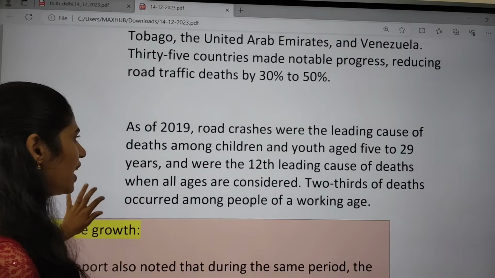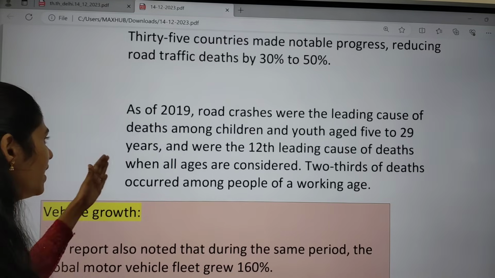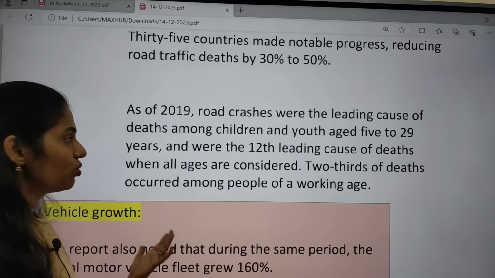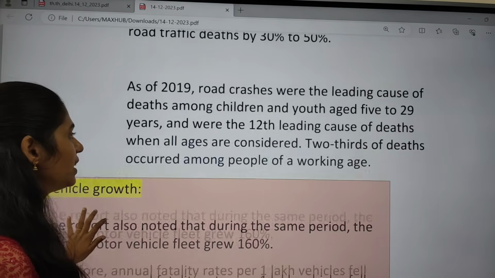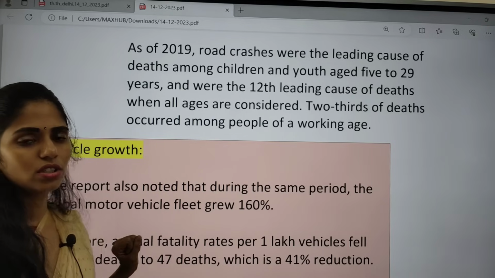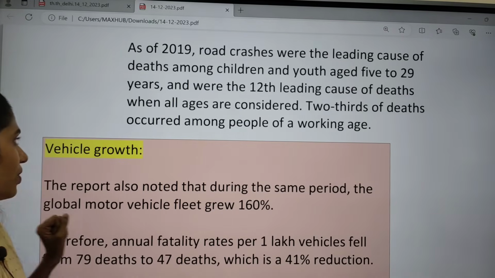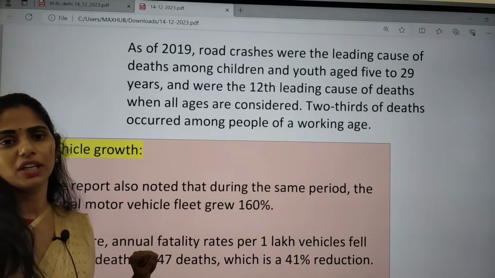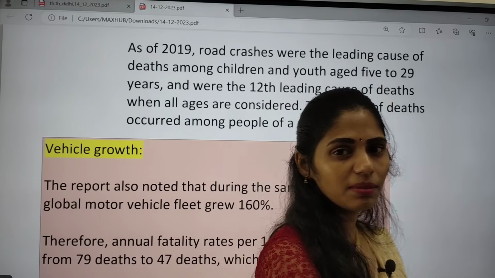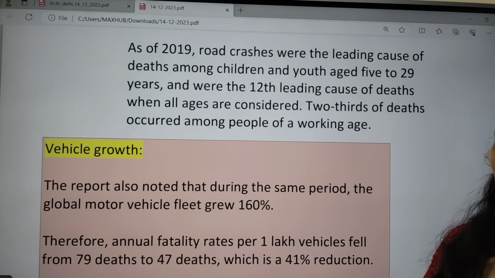As of 2019, road crashes were one of the leading causes of death among children and youth aged from 5 to 29 years. It was the 12th leading cause of death when all ages are considered. That much it is impacting society. And two-thirds of the deaths occur among people of working age. Whenever people of working age die, that increases the burden on the government, on the exchequer.